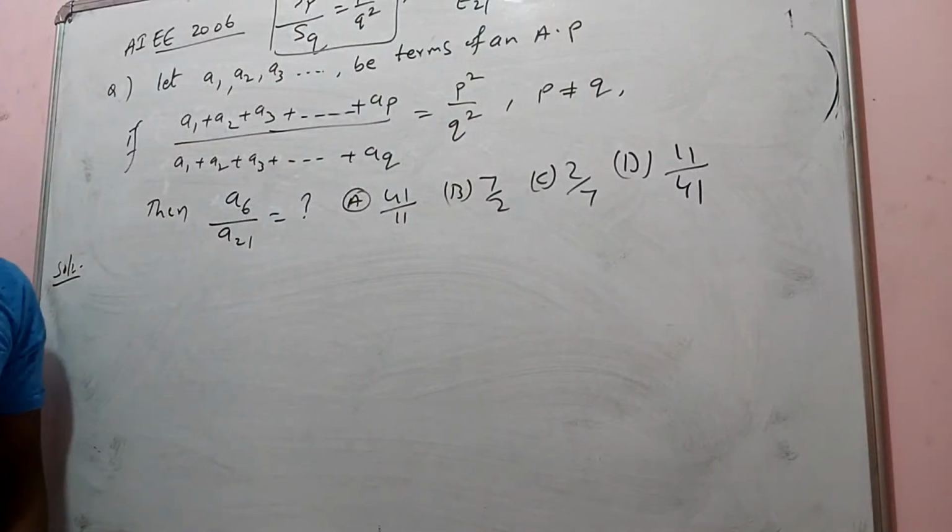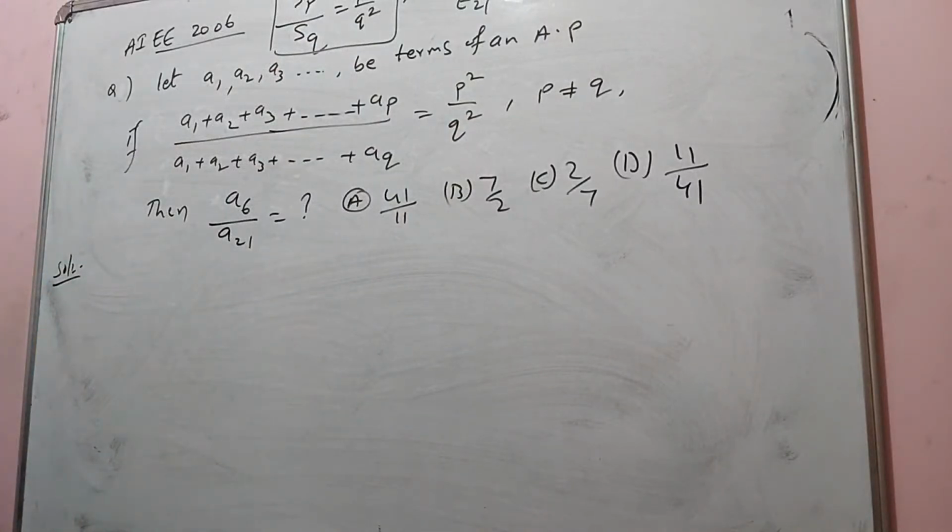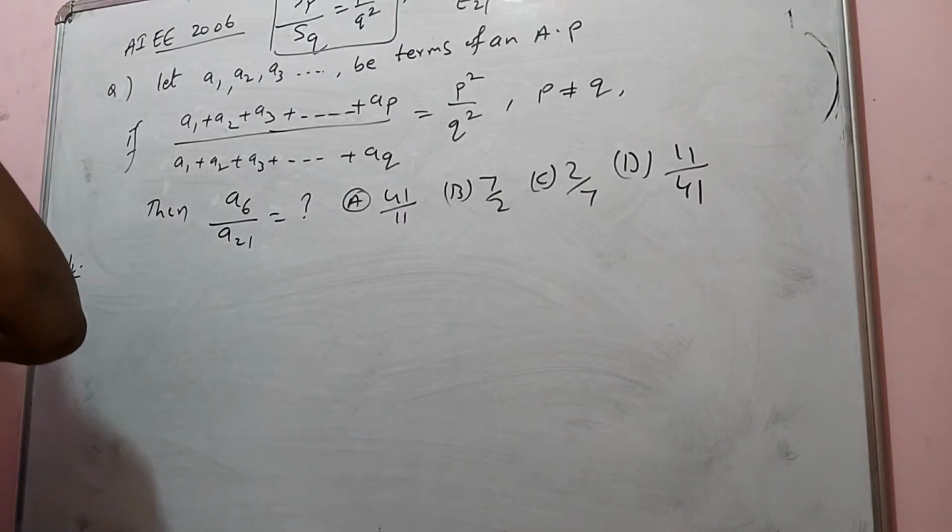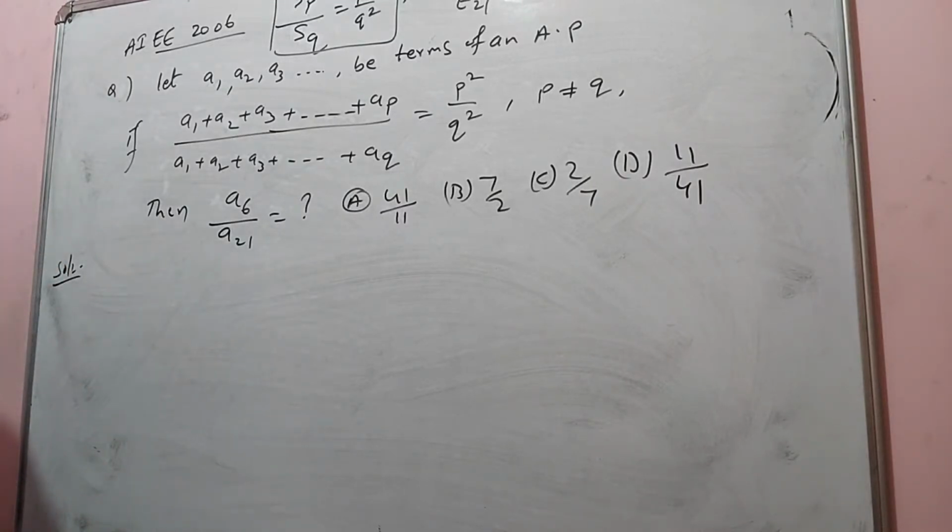Understand this, dear students. The question is very simple here. A1, A2, A3 are the terms of an AP, meaning term 1, term 2, term 3. The sum of the P terms, SP, is equal to P square. The sum of the Q terms, SQ, is equal to Q square, where P and Q are not equal. That is mandatory. Then T6 by T21 is how much? That is the question.